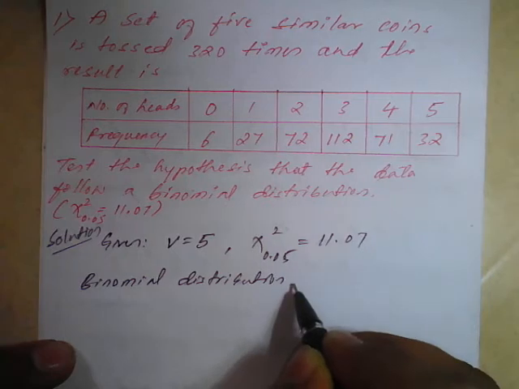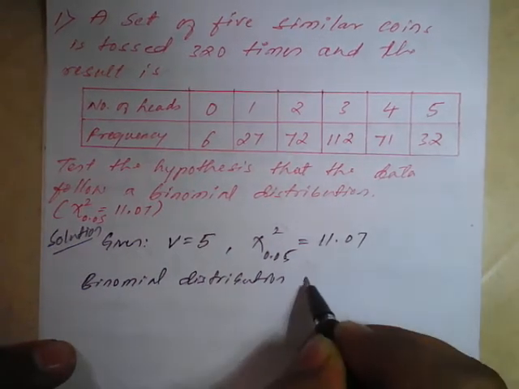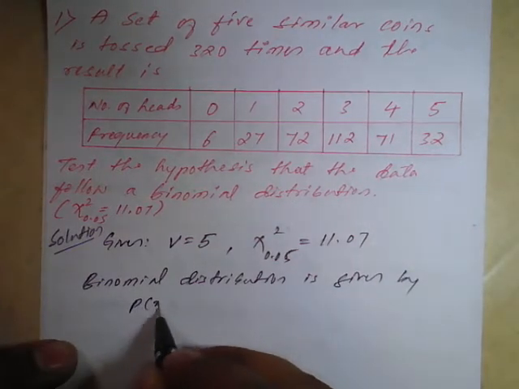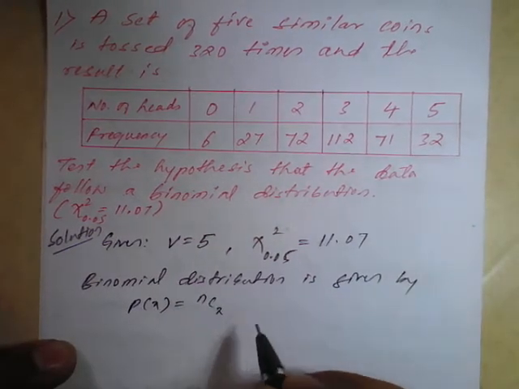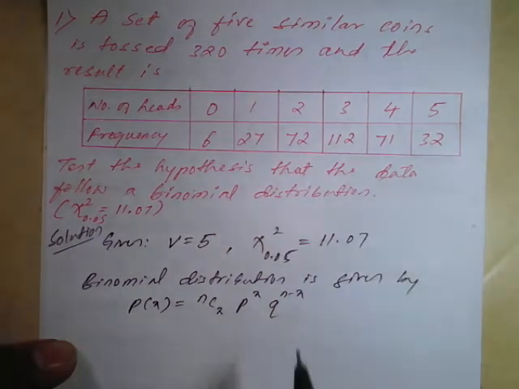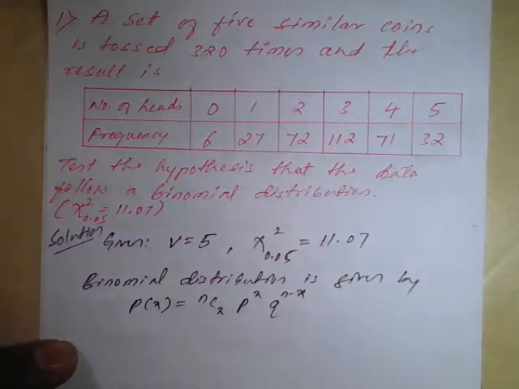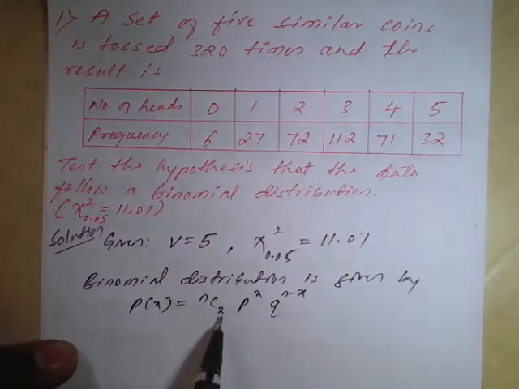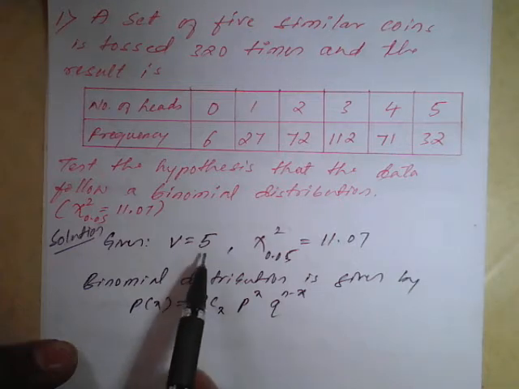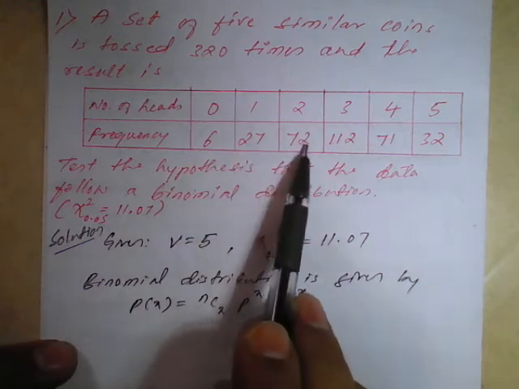Now, we know that the binomial distribution is given by P of x is equal to nCx p raised to x q raised to n minus x. So to execute this binomial distribution, we need the n value, x value, p value, q value. But here remember, in chi-square, while applying the value of n from the binomial distribution, we have to consider 5. So the n value will be 5. Don't count 1 2 3 4 5 6.